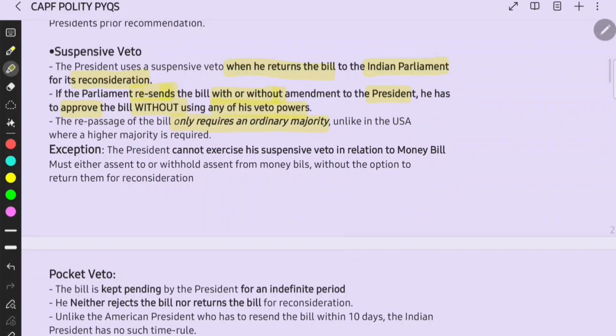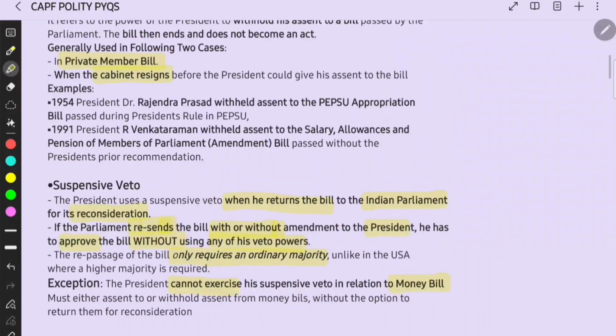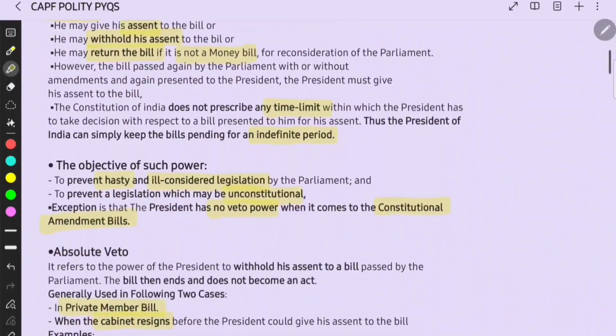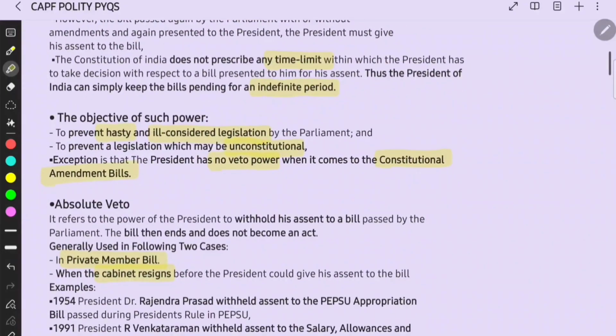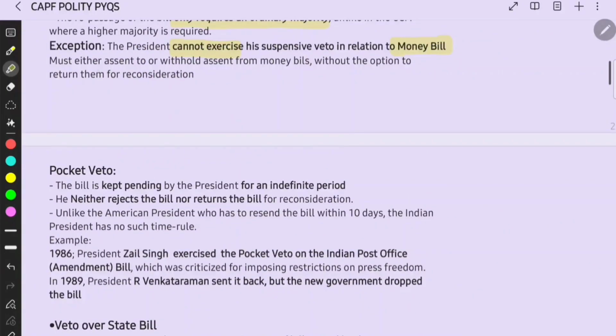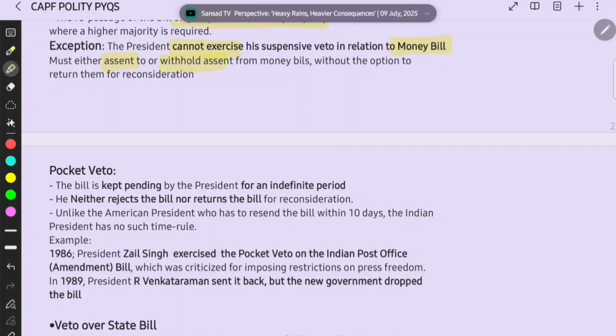What is the exception for this? The President cannot exercise his suspensive veto in relation to money bills, which we have discussed above, right? This is similar to that. And for money bills, he must either assent to or withhold assent from money bills.